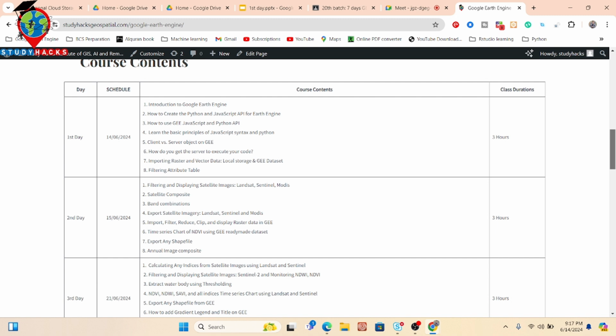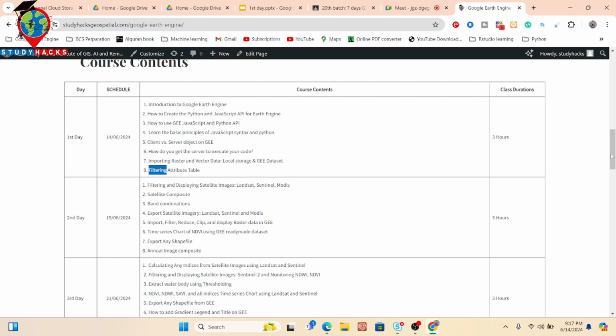We also discuss how we can easily import raster and vector data from our local storage, as well as Google Earth Engine datasets, and how we can easily filter the attribute table. We discuss these for today's session.